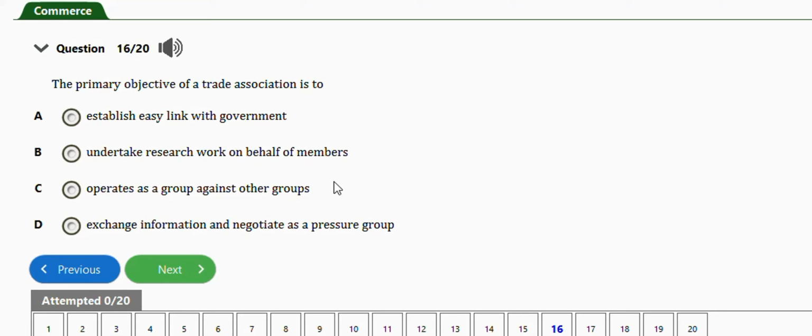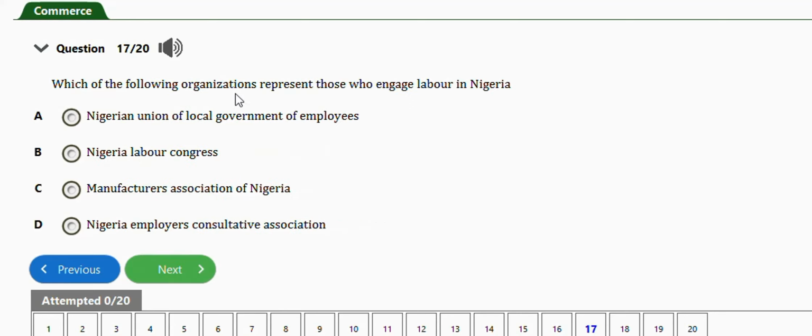Next question says the primary objective of trade association is to establish easy link with government and undertake research work on behalf of members, operate as a group against other groups, exchange information and negotiate as a pressure group. Okay, the right answer is option D. Next question. Which of the following organizations represent those who engage labor in Nigeria? Nigeria Union of Local Government Employees, Nigeria Labour Congress, Manufacturers Association of Nigeria, Nigeria Employers Consultative Association. The right answer is option D.